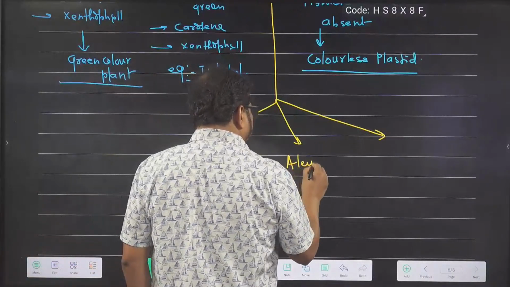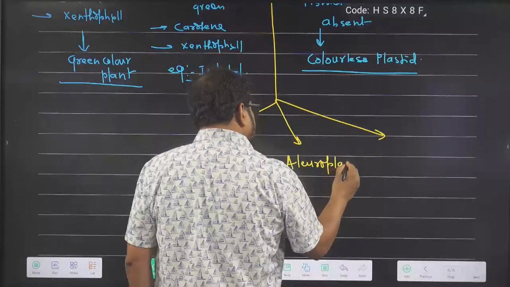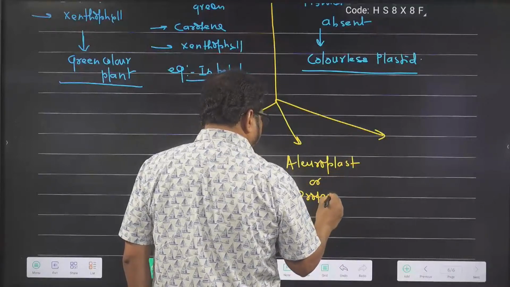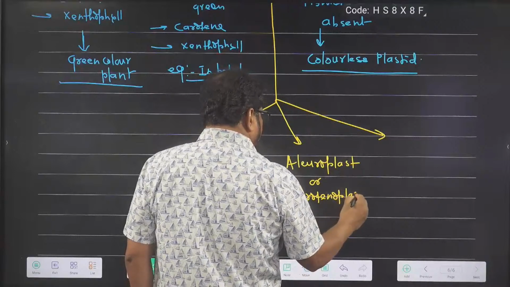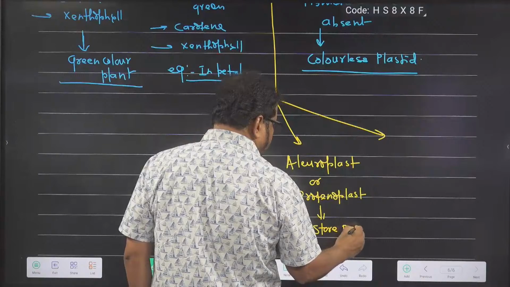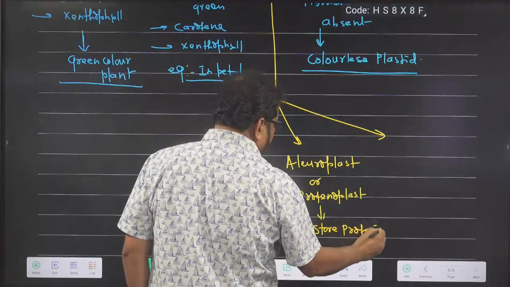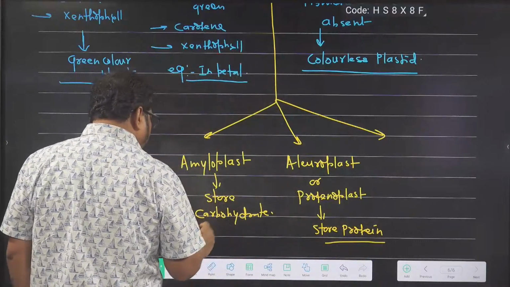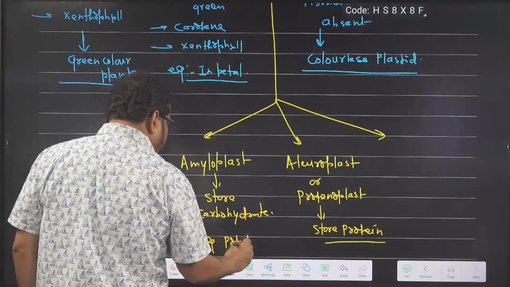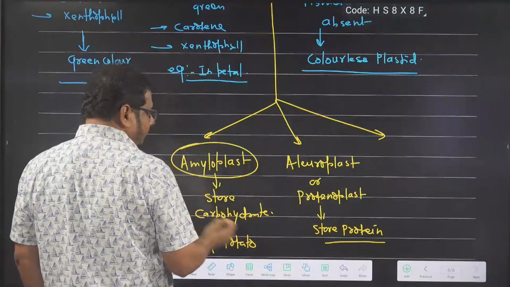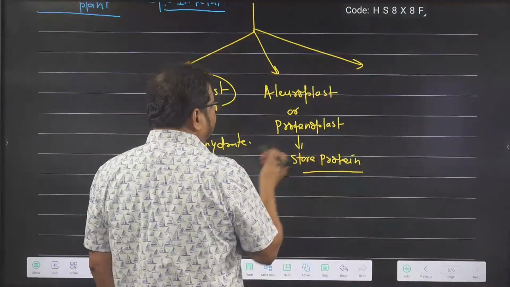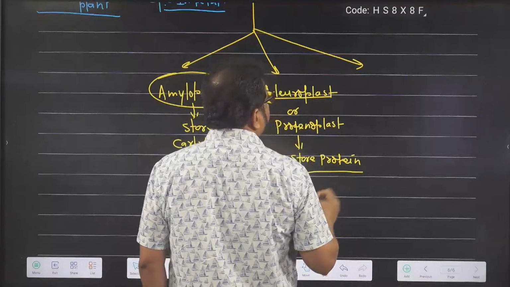Aleuroplast, whose other name is proteinoplast, is the plastid that stores protein. Carbohydrate, you eat potato, no? Example, potato. Amyloplast is there, and starch is stored in potato. In pulses, protein is stored, so aleuroplast is there.